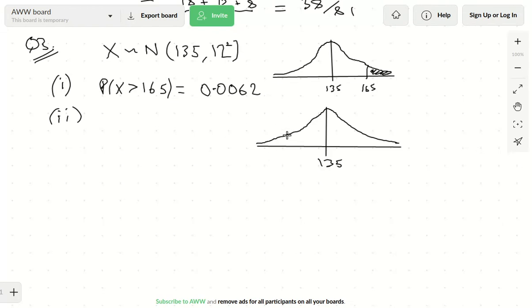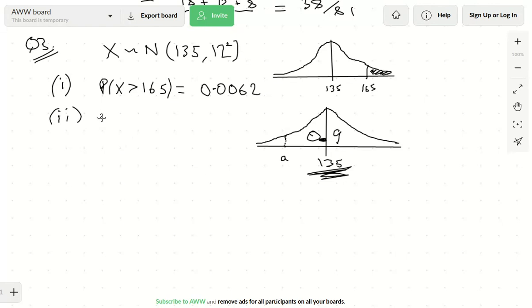What I'm basically arguing for here is that if he's got a 90% chance of getting there, then this should be on the left of the mean, yeah? And it's because whatever A is, let's say A is 100 miles, if that's 100 miles, that is the chance of his tank actually running out of petrol. So he goes 100 miles and then he's run out of petrol. Well, if he gets 135 miles out of his tank of petrol, then he can travel 100 miles, if you see what I mean. So it all kind of works back to front, this, and that does make the question confusing. There's no doubt about it.